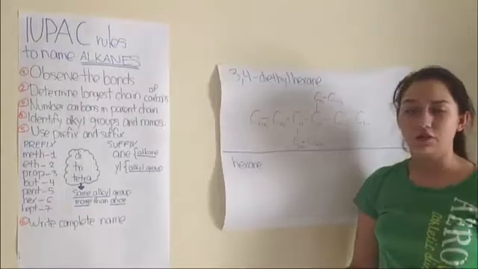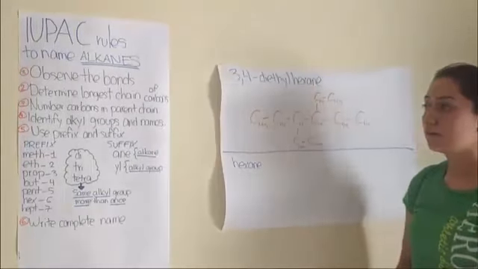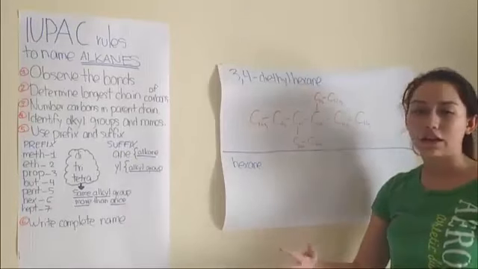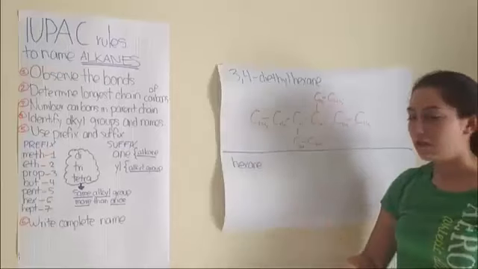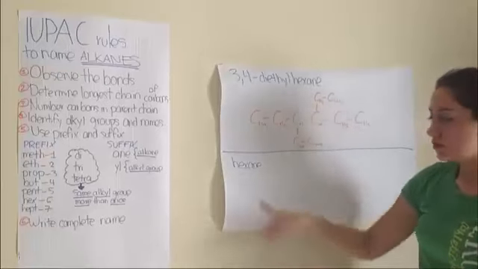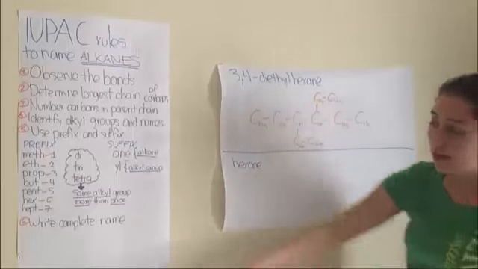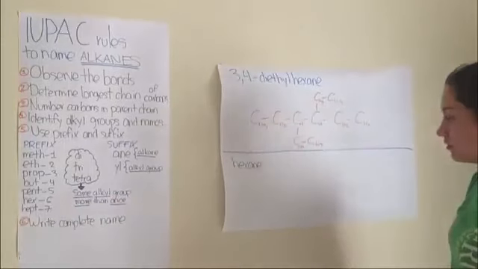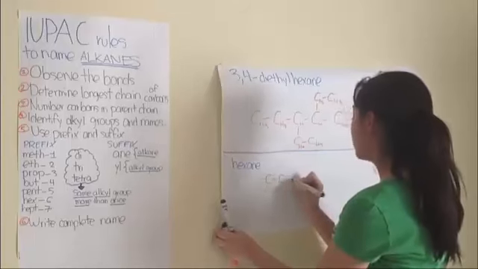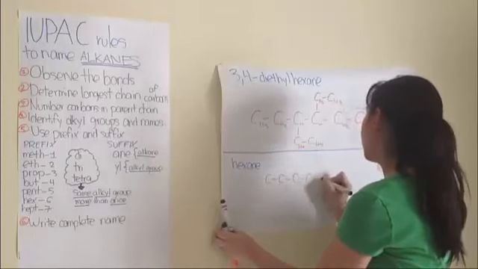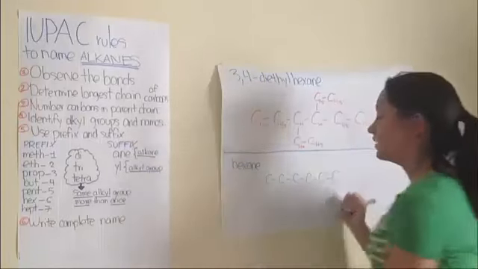Okay, so now I'm going to show you another example on how to draw the alkane. This is a much simpler example. We only have hexane, we don't have alkyl groups. So since it is hexane, it means we have 6 carbons, so we are just going to draw 6 carbons over here. 1, 2, 3, 4, 5, and 6.